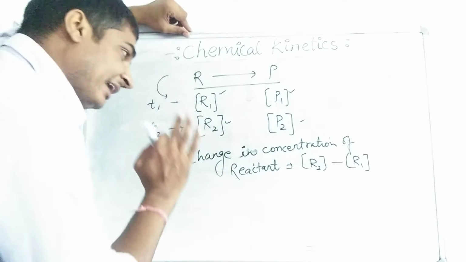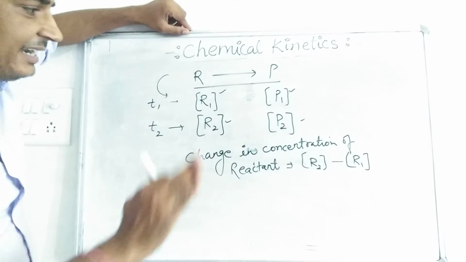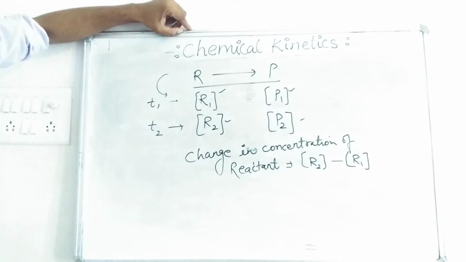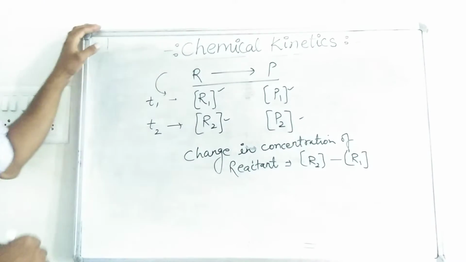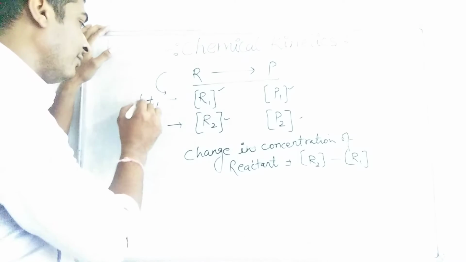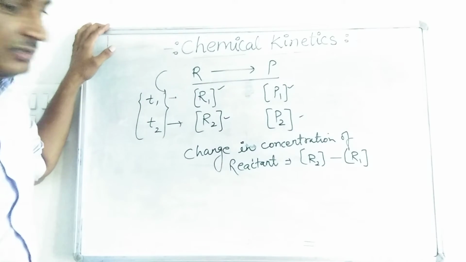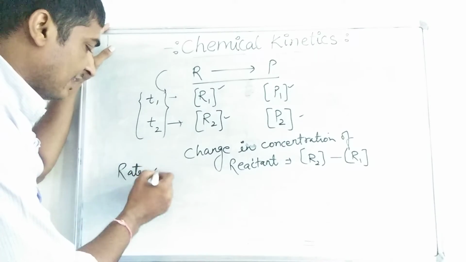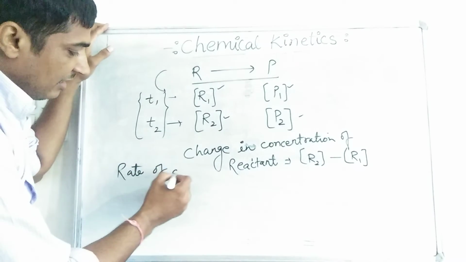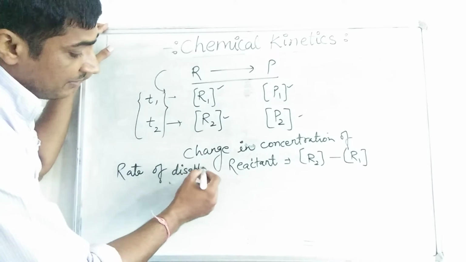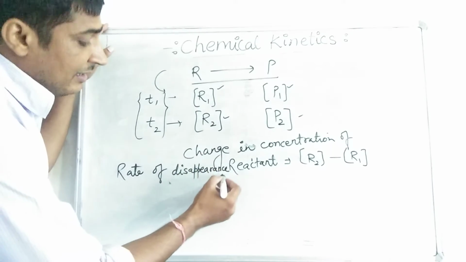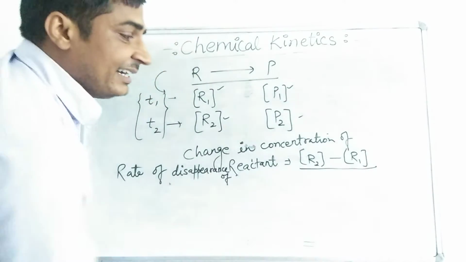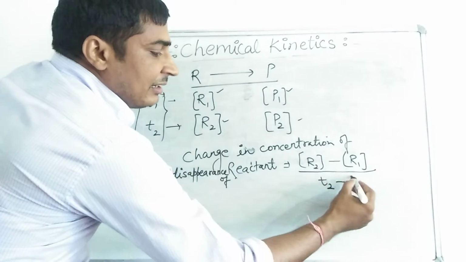If we find at what rate the concentration of the reactant is decreasing, or at what rate the reactants are disappearing, then what do we have to do? To find the rate, we have to consider the time period also. So for the rate of disappearance, or rate of consumption, of the reactant, we have to divide by the time interval.